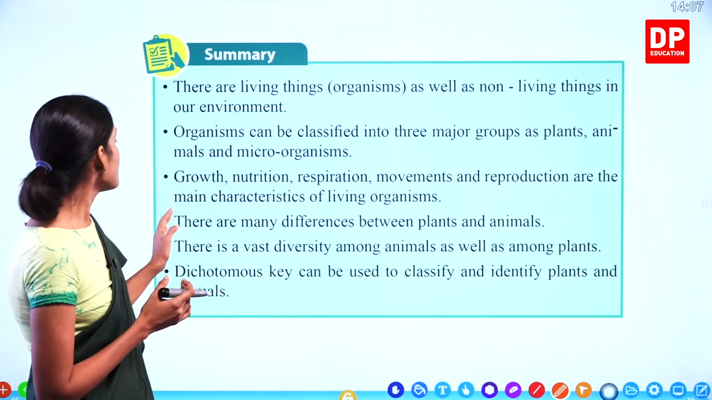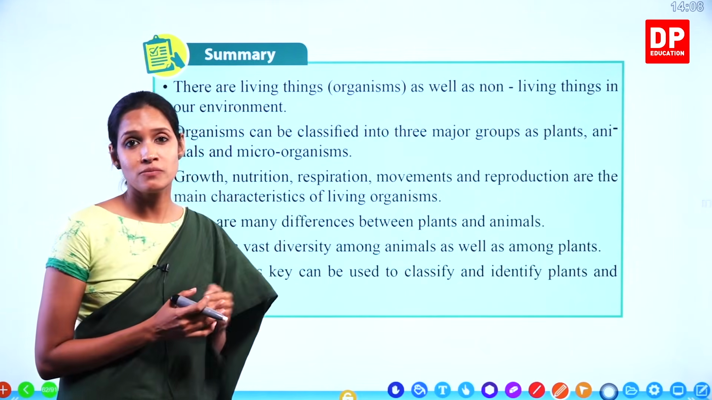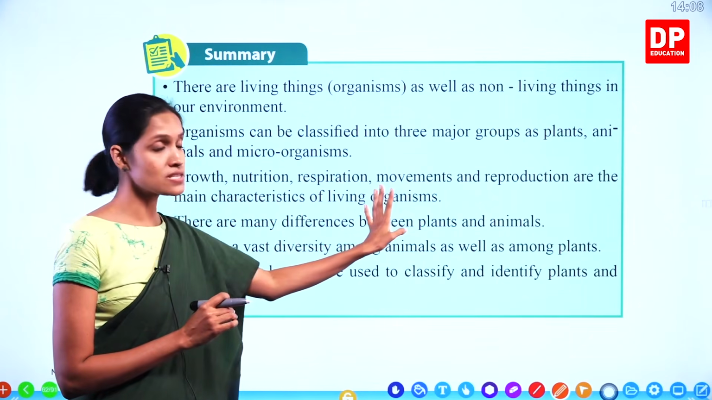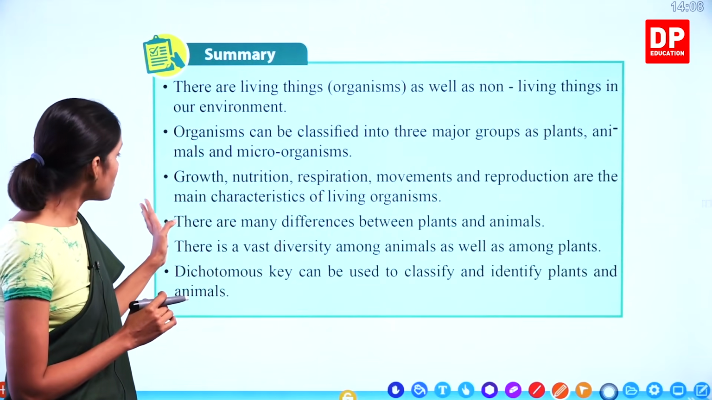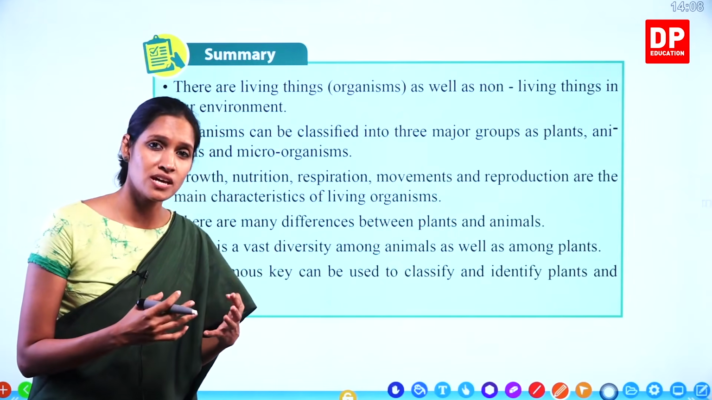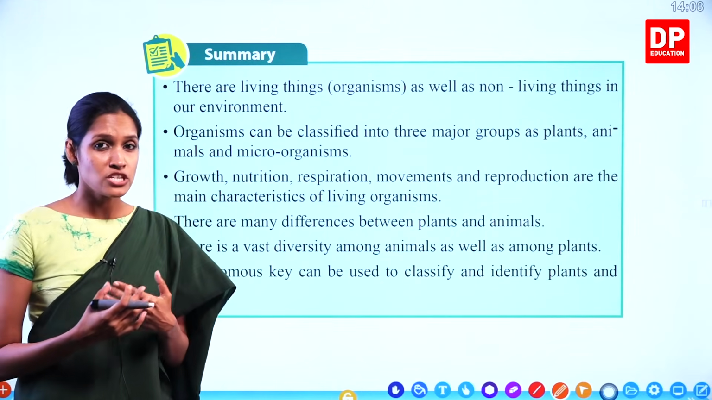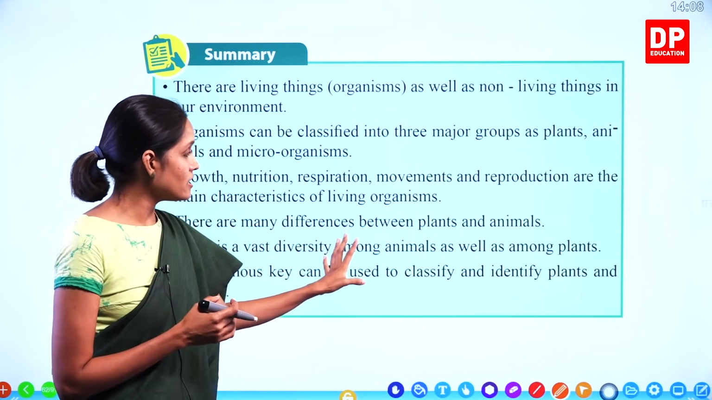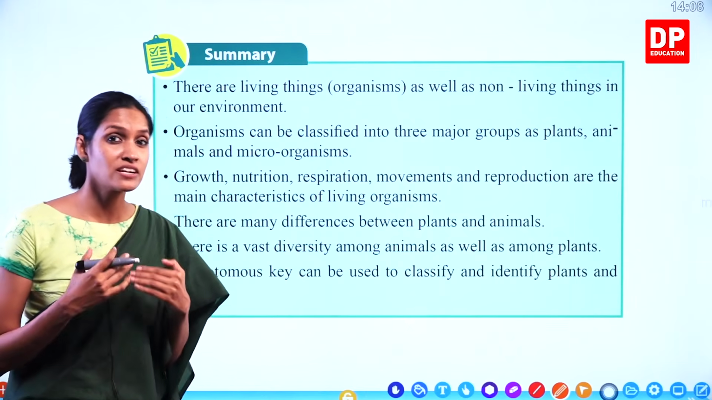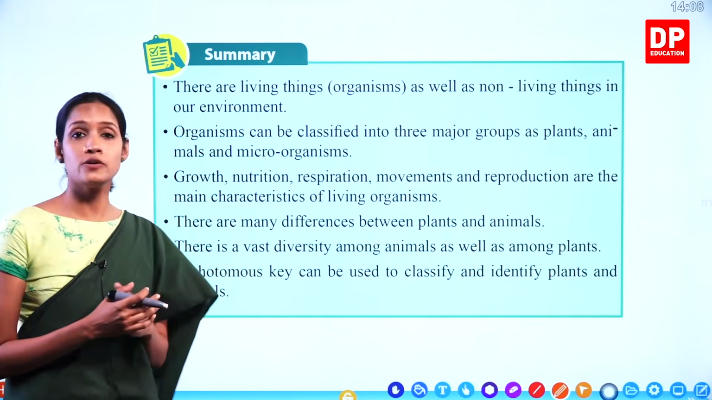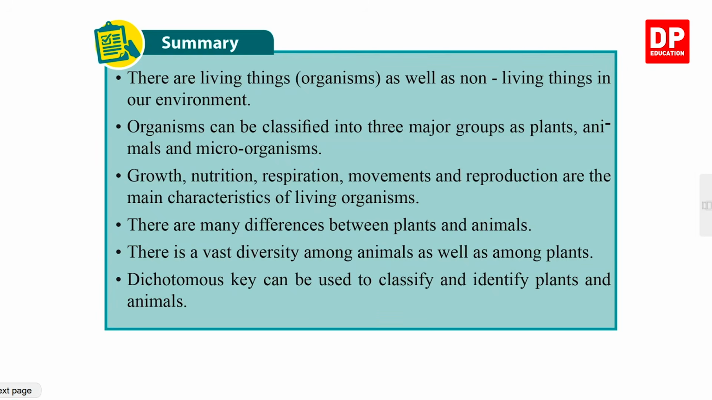Understand, children? There are many differences between plants and animals. I hope you remember we wrote down in a certain table what are the differences between these plants and animals. There is a vast diversity among animals as well as among plants. We learned according to the habitat, according to the external features, what are those differences. Dichotomous key can be used to classify and identify plants and animals. We practiced different types of dichotomous keys. We did a lot of examples under dichotomous keys. I hope it's very clear now. To understand what we have learned better, now we are going to do some exercises.